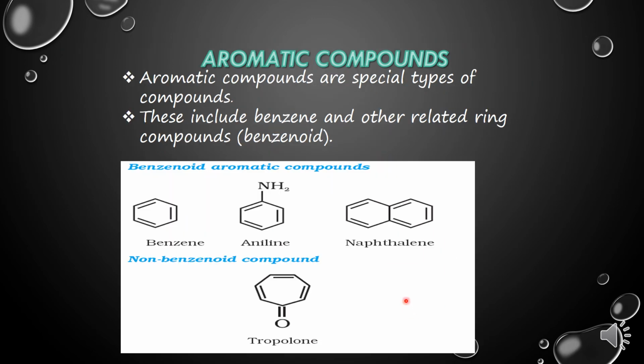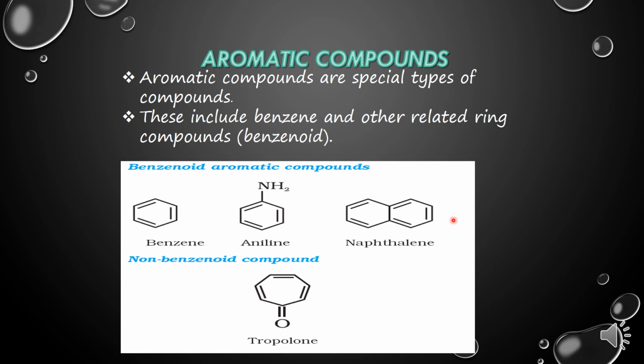Now, aromatic compounds. Children, aromatic compounds are those compounds which have aroma. Aromatic is a term derived from aroma, and the literal meaning of aroma is smell. Generally, all aromatic compounds have a distinct smell.